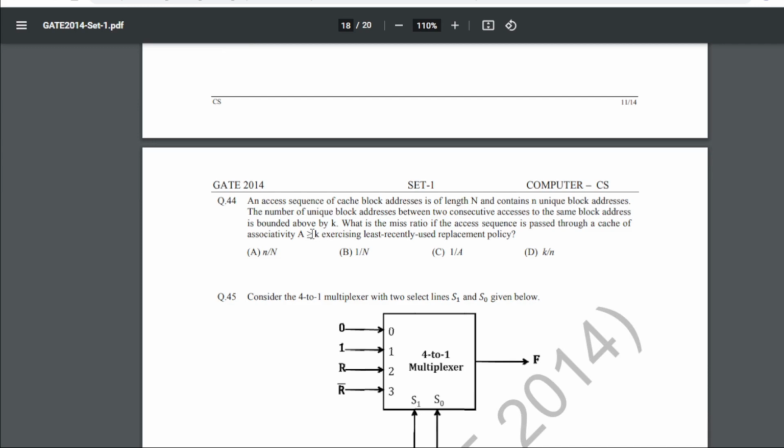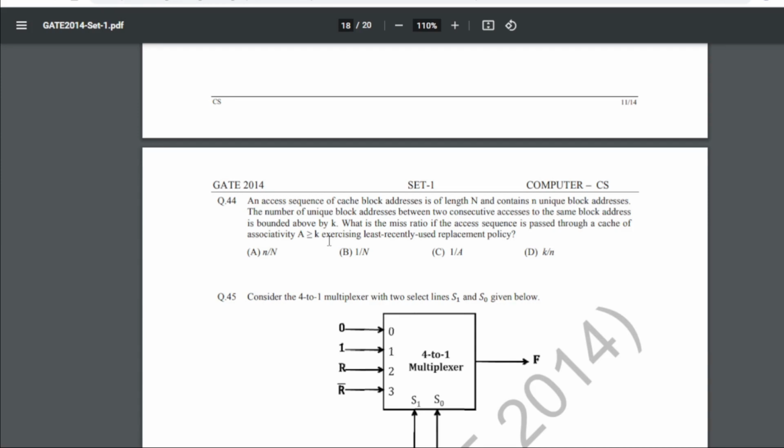44 is: an access sequence of cache block addresses is of length N and contains N unique block addresses. The number of unique block addresses between two consecutive accesses to the same block address is bounded above by K. What is the miss ratio if the access sequence is passed through a cache of associativity A greater than or equal to K, exercising least recently used replacement policy?